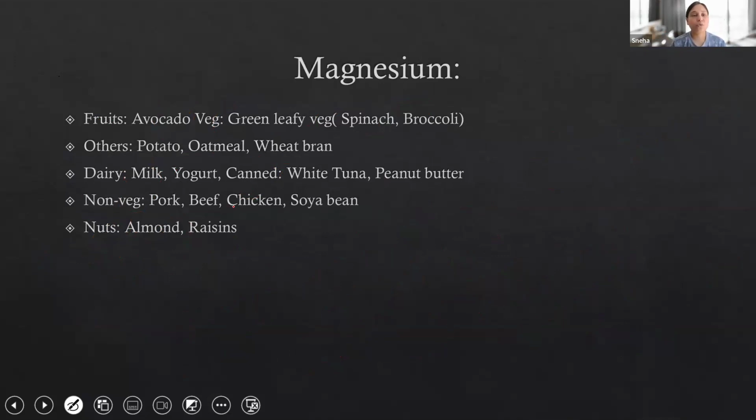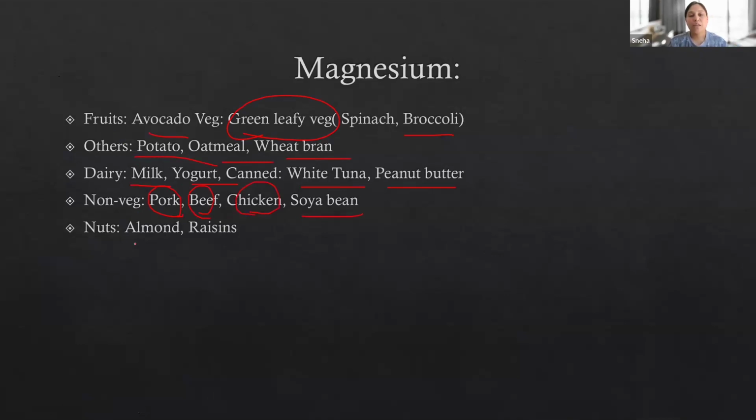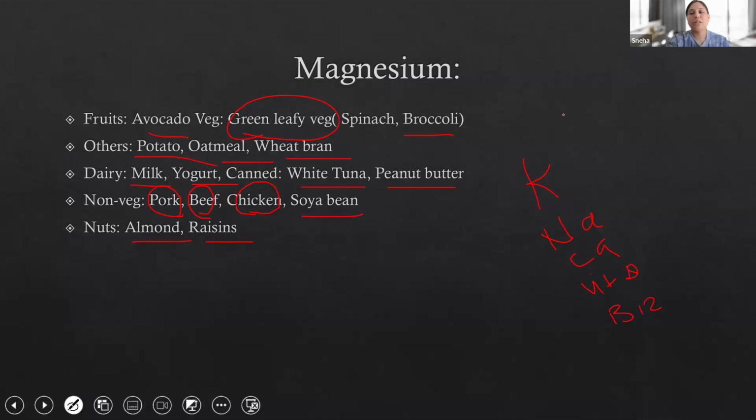So magnesium: fruits, dairy products, non-vegetarian items, and nuts. So fruits, avocado, vegetarian green leafy vegetables contain magnesium like spinach and broccoli. Others, potato, oatmeal, and wheat bran. Dairy, milk, yogurt, canned white tuna, peanut butter; non-vegetarian items, pork, beef, chicken, soybean, and nuts, almond, and raisins. Potassium is important for the exam. Remember this. Potassium is important, sodium is important, calcium, vitamin D, and B12. These are the important food items to remember for the exam.